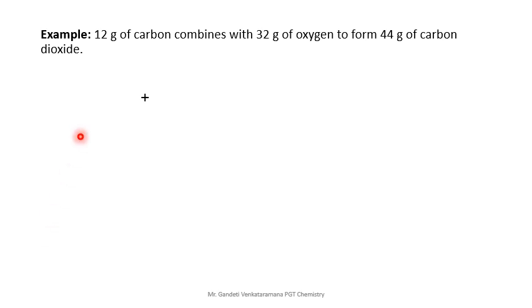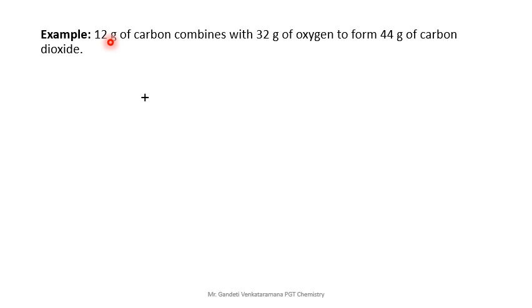So see the example. 12 gram of carbon combines with 32 gram of oxygen to form 44 gram of carbon dioxide. Students, you need not think about how the carbon is 12 gram. No need to worry. Clear? First focus on the question. What is given here? What do we have to check?